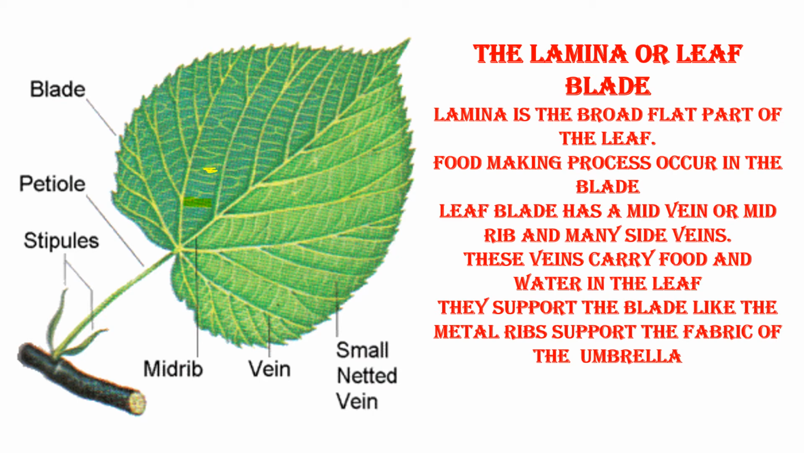And food making process occurs in the blade. See, this is the blade. So, food making occurs in this blade. Now, leaf blade has a mid-vein or midrib. This is the midrib. That is called midrib.